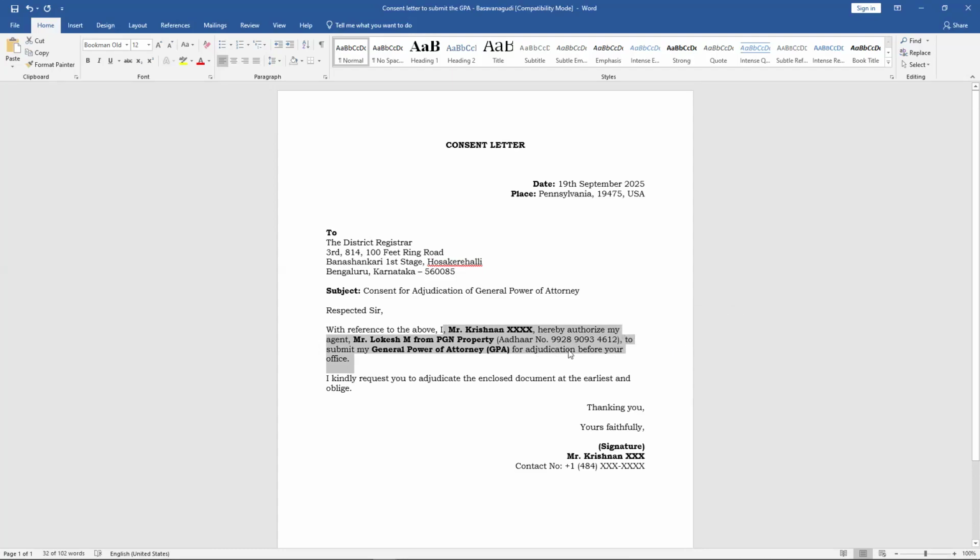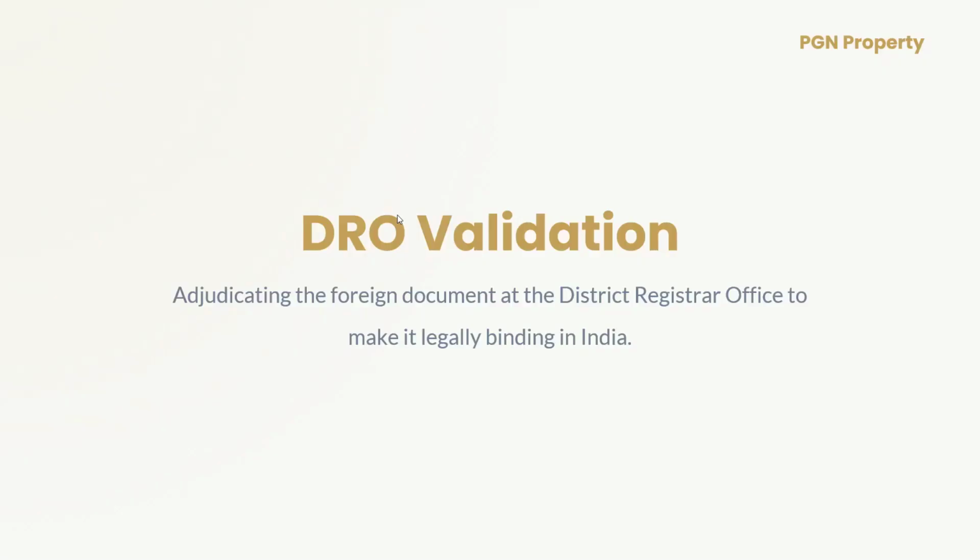So since we are a third party representing our client, we receive this consent letter. In case your attorney himself is directly submitting the document at the DRO, you don't need the consent letter. You need only two documents, that is the notarized power of attorney and ID proof. That is sufficient to get the attestation from the DRO.